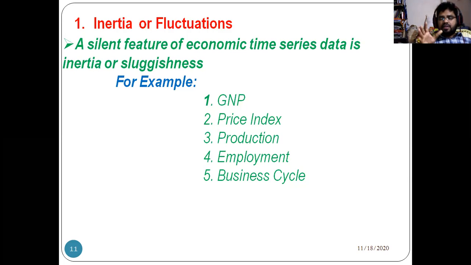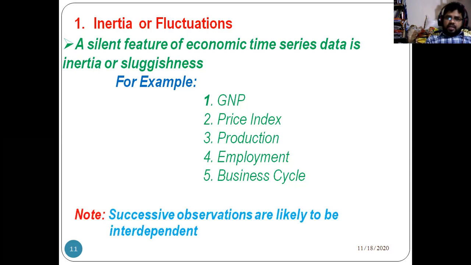When we are considering the autocorrelation problem, autocorrelation means there is a relationship between the present year error and the previous year error term, right? When you take this kind of data into account, you may get an autocorrelation problem.